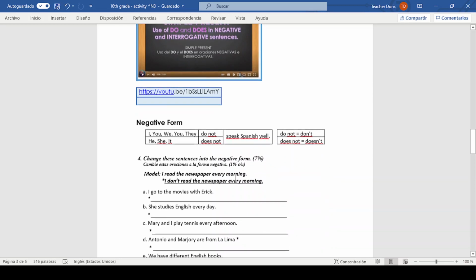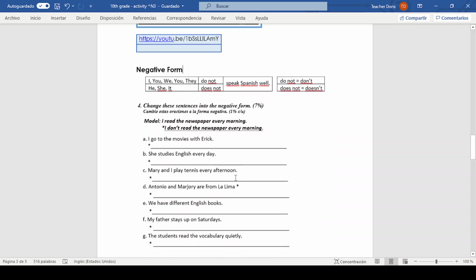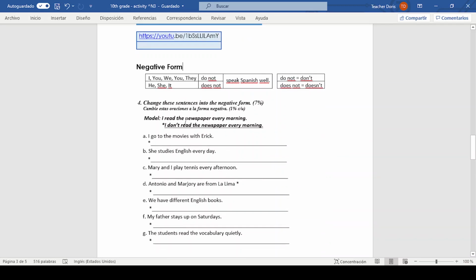Okay. Now here you have the sentences. We are going to change these sentences into the negative form.